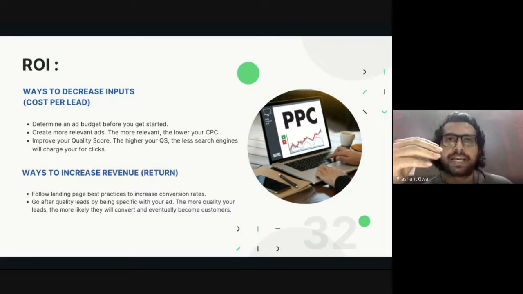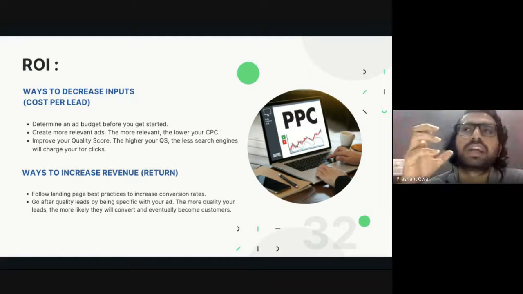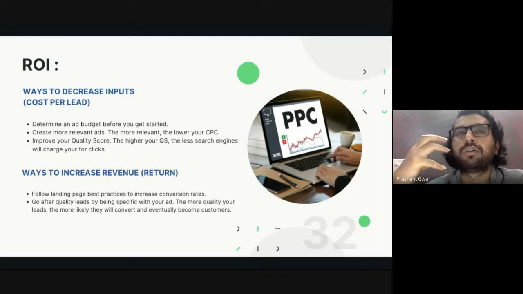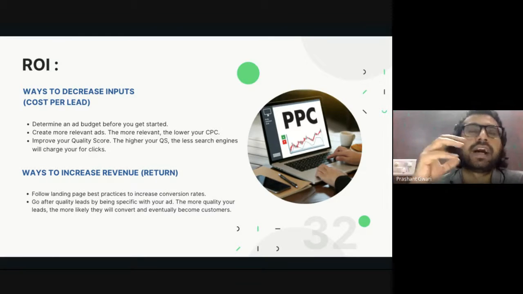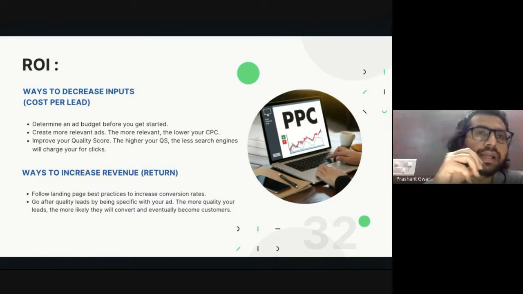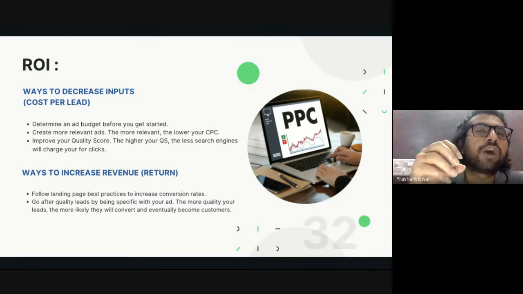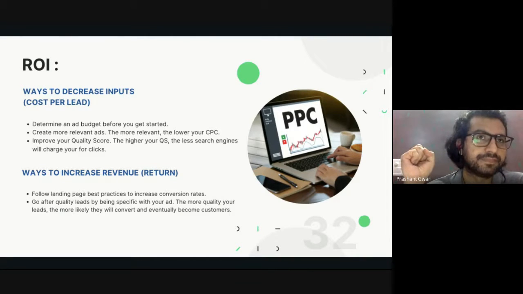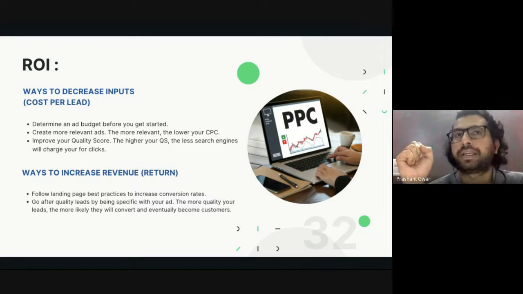Earlier, when we did advertisement on Facebook or PPC, sometimes our CPC or cost per lead was around 10 to 15 rupees. And we were really happy that we were generating one lead for 15 rupees. But the problem is that we generated 100 leads at a lead cost of 15 rupees, and out of those 100, the conversion was only 4 to 5, because 60 to 70% were not quality leads.